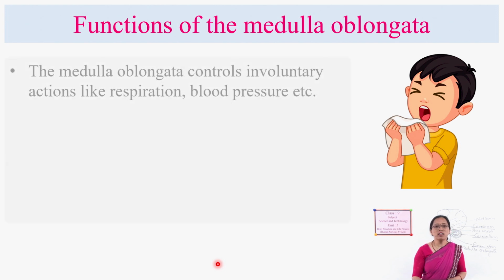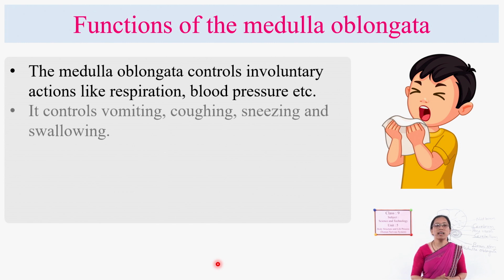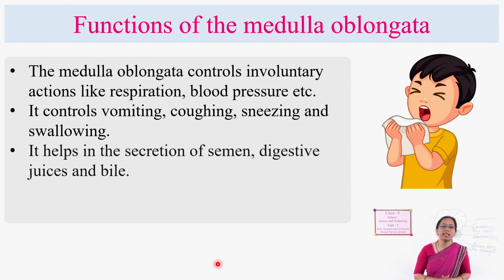Let's see what the functions are. It controls respiration, blood pressure, sneezing, coughing, vomiting, swallowing. When we chew the food and swallow, that is also controlled by the medulla oblongata. It even helps in the secretion through glands, like digestive juice, semen, bile juice and other hormones.